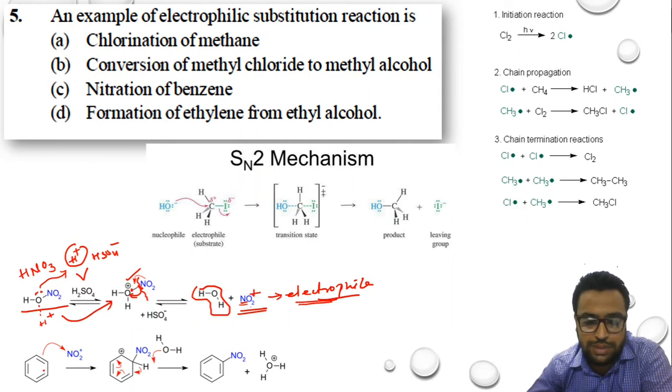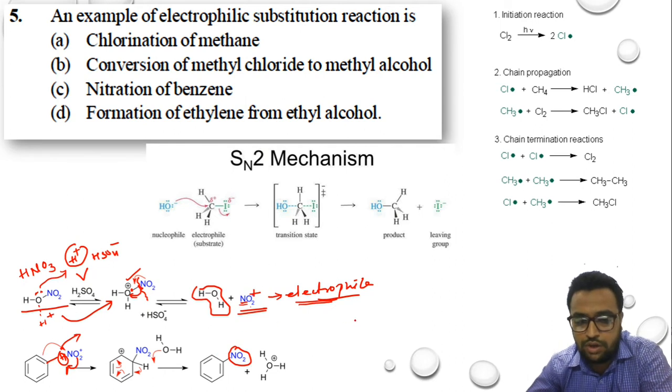When we react NO2 with benzene ring, it will form nitrobenzene. So what is happening? The hydrogen which is present here will be exchanged. In its place the NO2 group will come and the hydrogen will go out. If you see, the NO2 group is positioned in place of hydrogen, and the hydrogen has come out.